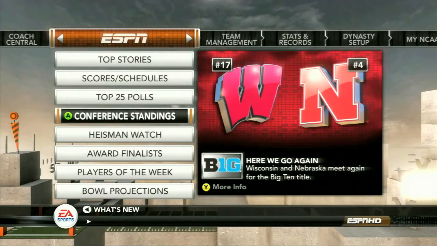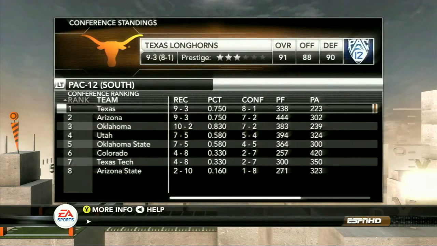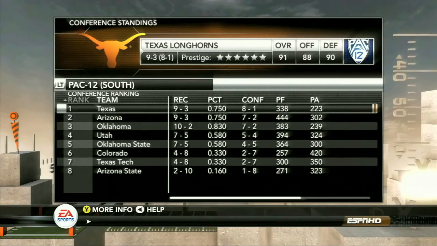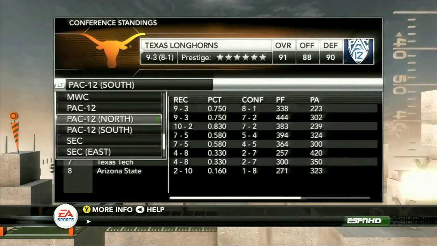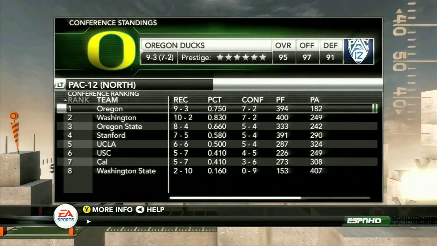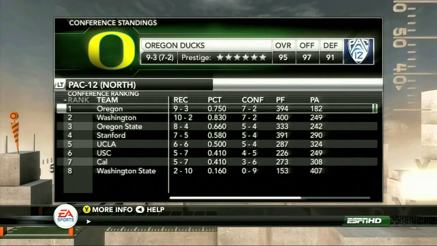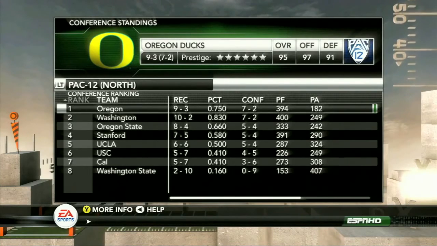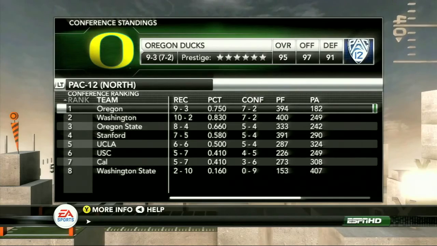So we'll flash forward with that Pac-16 into conference championship week. So take a look at some conference standings, see how it might have shook out if we had that Pac-16 actually take place. So you see the Pac-16 South champion being Texas, and then the North, it's Oregon. So you might have seen that Texas-Oregon matchup be your first ever Pac-16 championship game. That's a quick look at custom conferences. A lot of new announcements still to come, so stay tuned.